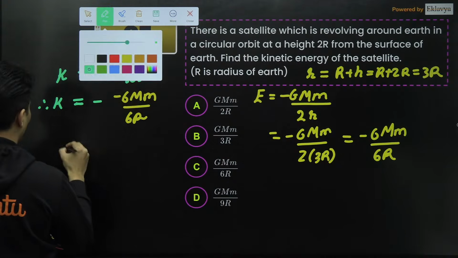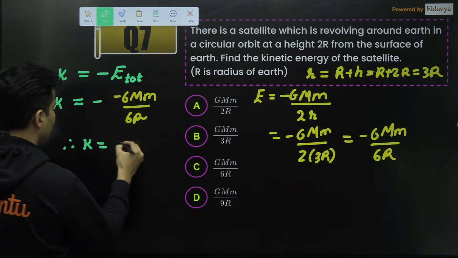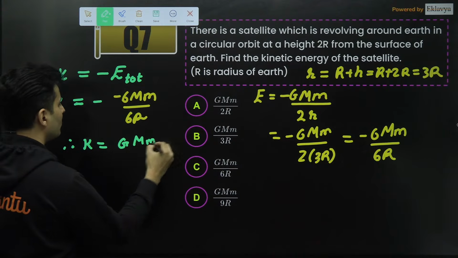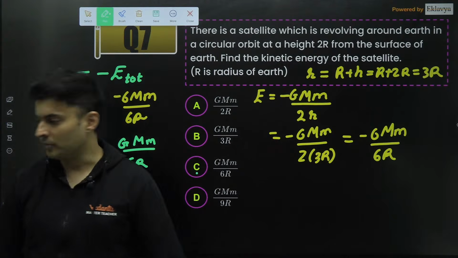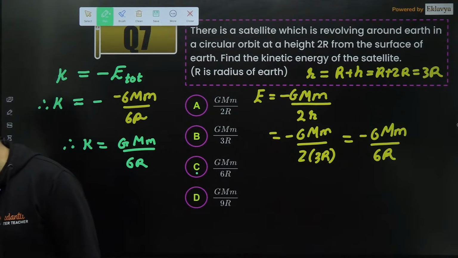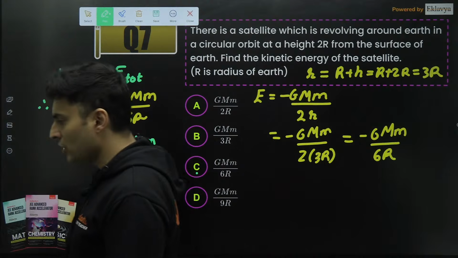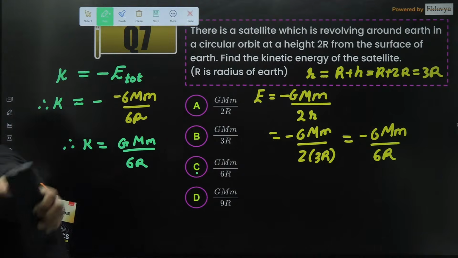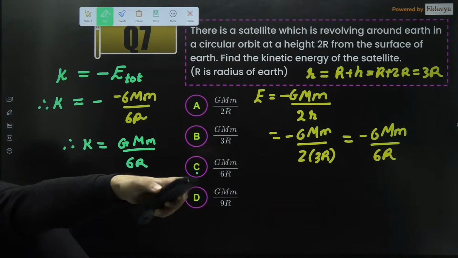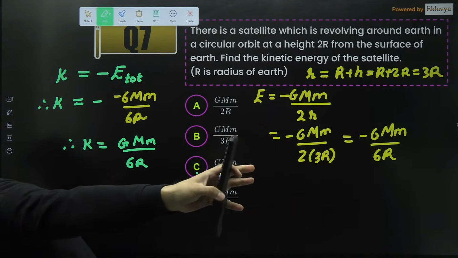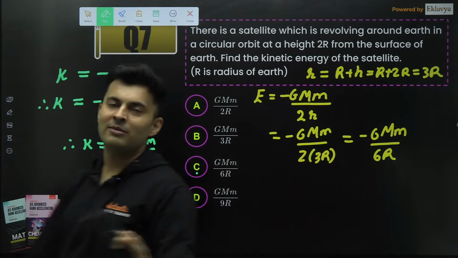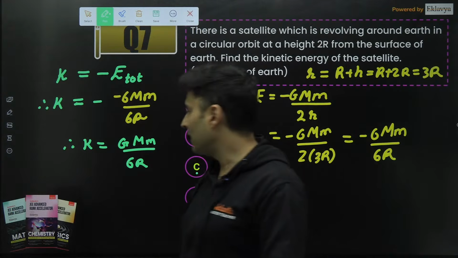It is obvious what your kinetic energy should be. Minus minus cancels. G capital M small m divided by 6r, which is C option. Yep. How many of you got C option, my dear students? If you got C option, proud of all of you. Very good, Iswar. Awesome. Very good, Srisha. Excellent, Vijay. No, Bhuvaneshwar, it is not B, it is C option. Okay, be very, very careful.